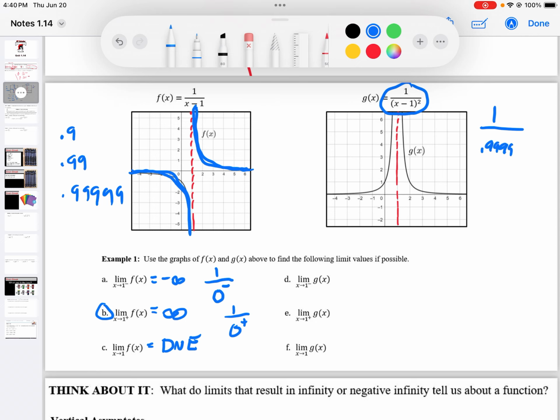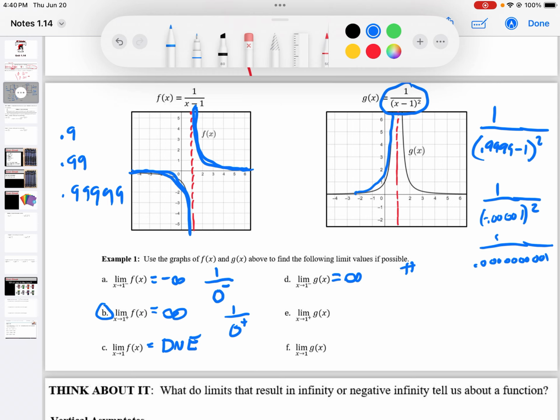So this time it's 1 over 0.9999 minus 1, squared. But that squared is going to get rid of that negative, right? This would be like negative 0.00001. Don't check that, I'm just making up zeros and nines. It doesn't matter. But that squared changes this, so it's 0.000000, some huge number, but it's positive.